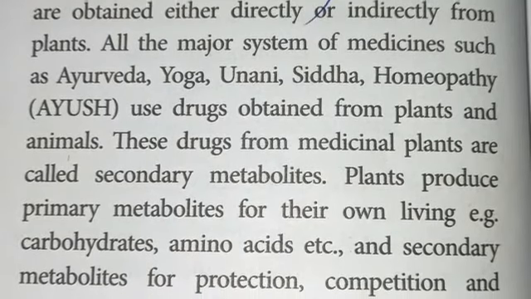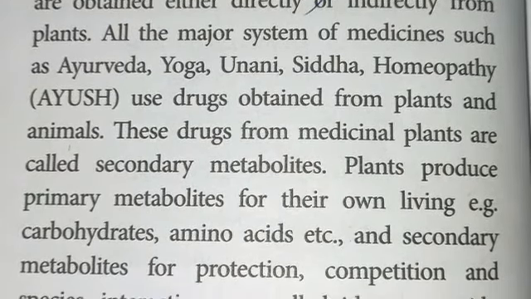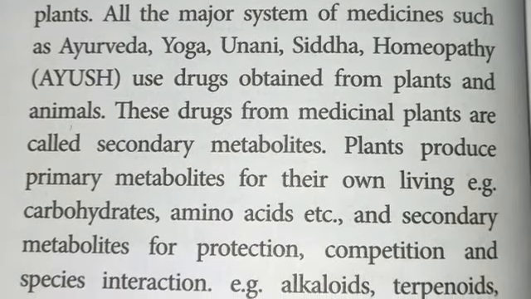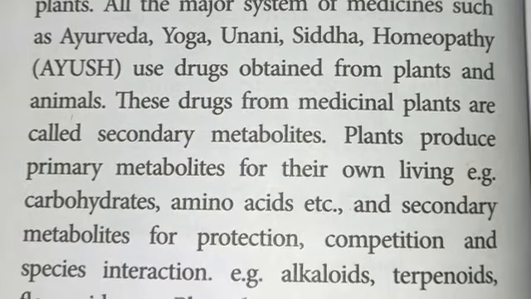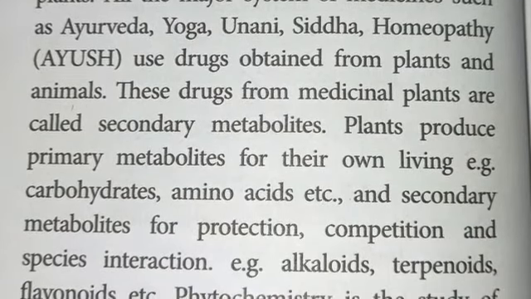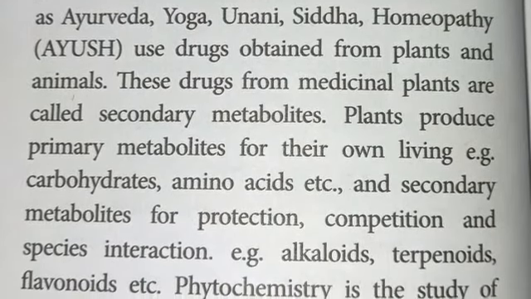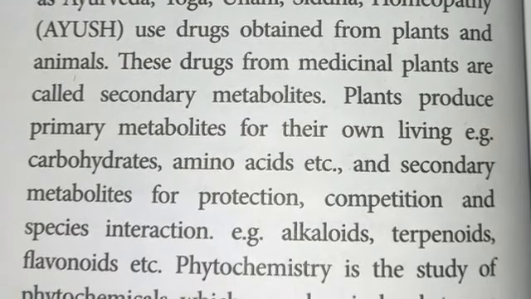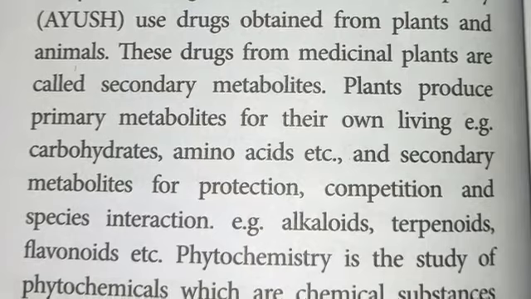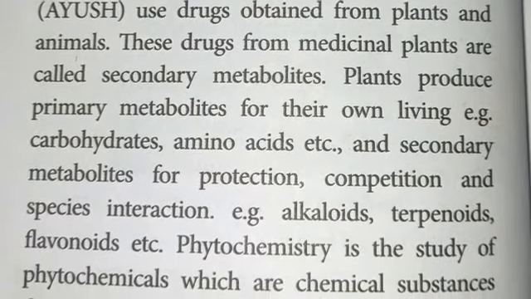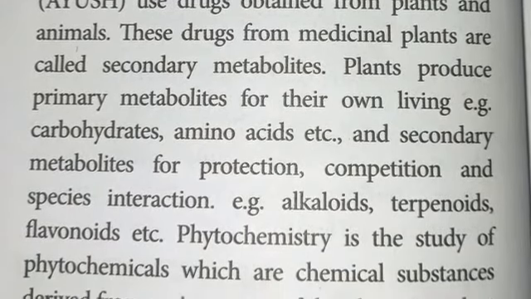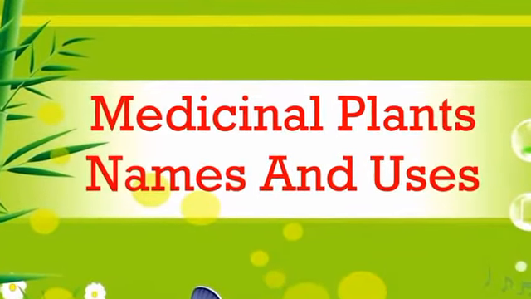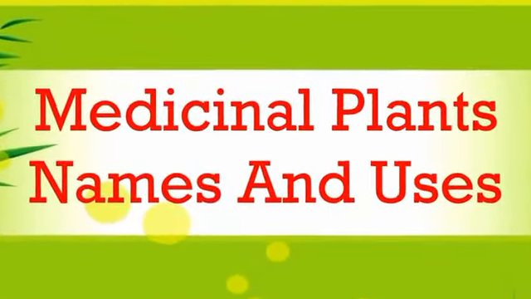These drugs are medicinal plant products, or secondary metabolites. The plant produces primary metabolites for its own living, for example carbohydrates, amino acids, etc. The secondary metabolites are for protection, competition and special interaction, for example alkaloids. Phytochemistry is the study of phytochemicals, which are chemical substances derived from the various parts of the plant. We will see them one by one.